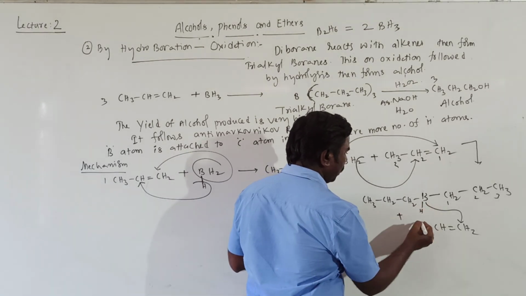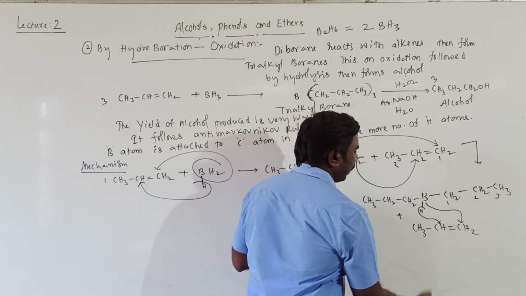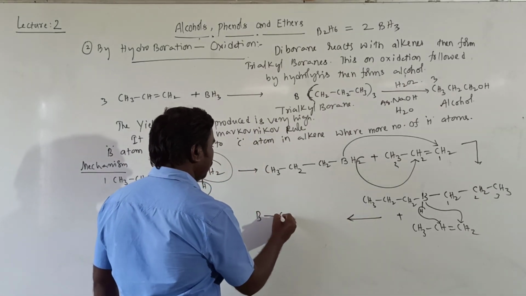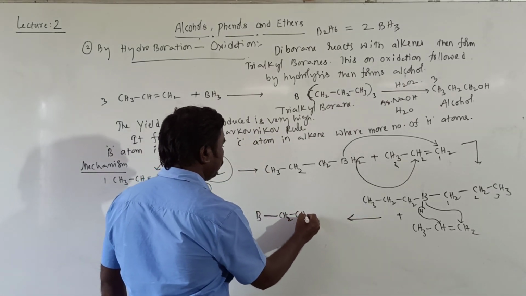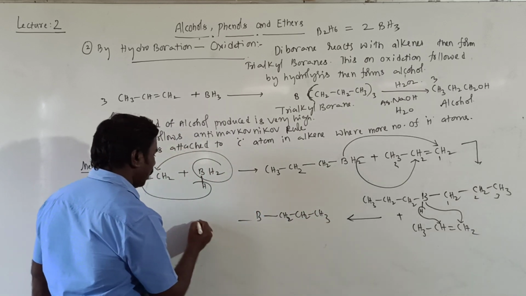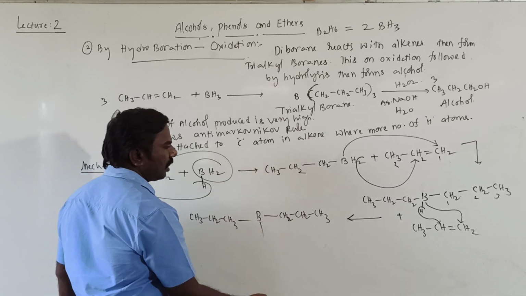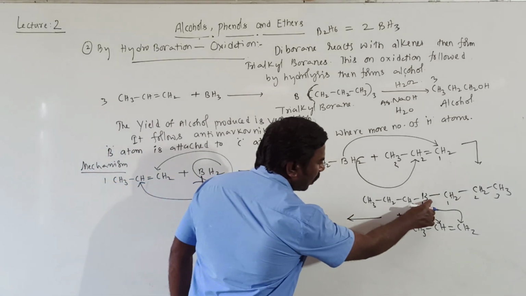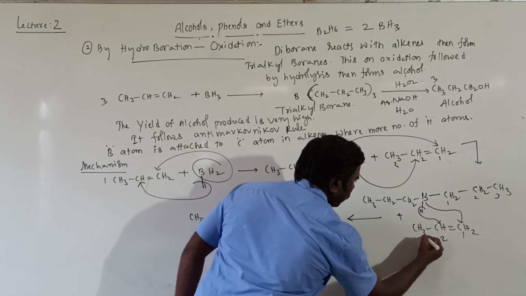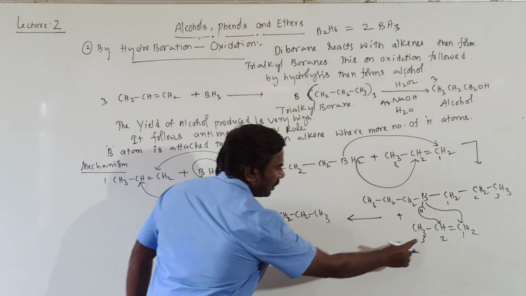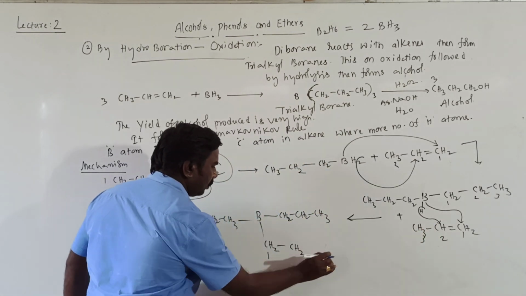It is H. This H is connected to the center. Then you will get totally B, CH2, CH2, CH3. Then already it is there, CH3, CH2, CH3. Then here also. So what is there? Boron and CH2. 1, 2, 3. So it is 1 CH2. 2, CH converted into CH2.